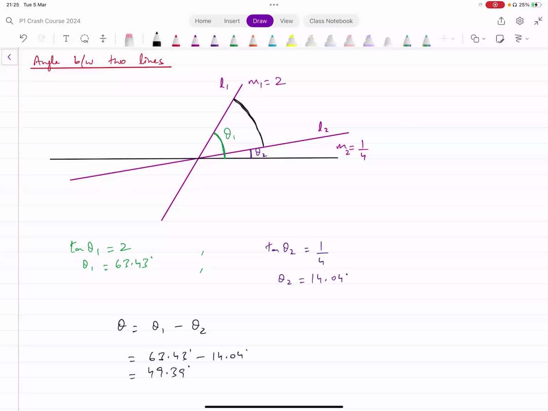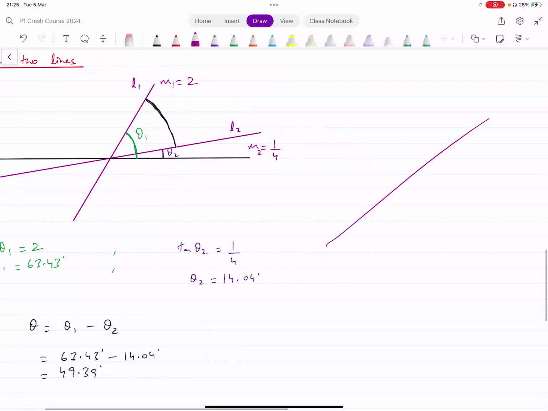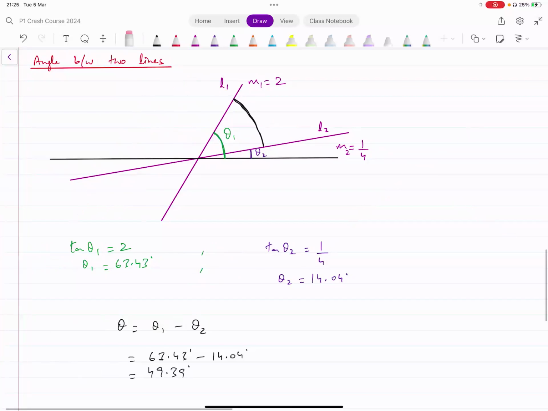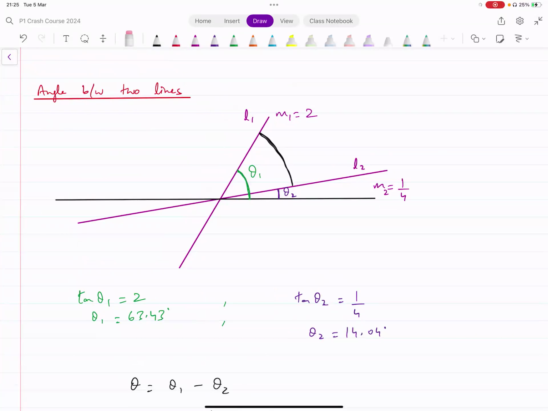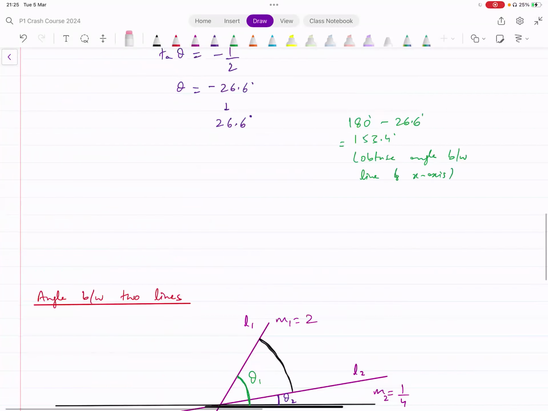That is one way of doing this. However, it does cause some confusion sometimes. You have to think a bit carefully when one of the lines is like this and the other is like this, and you have to be a bit careful how to actually find that angle. Although it's not that difficult, a lot of students find it easier to use another formula that we have for finding the angle between two lines directly. It's derived from this same formula,